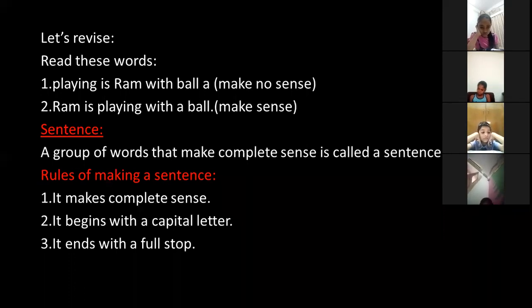Now, what are the rules of making a sentence? It makes complete sense. It begins with a capital letter and it ends with a full stop. So now you can see in the second sentence that it is starting with a capital letter, ending with a full stop. And this is your subject. And subject is what? Either it is a noun or a pronoun.